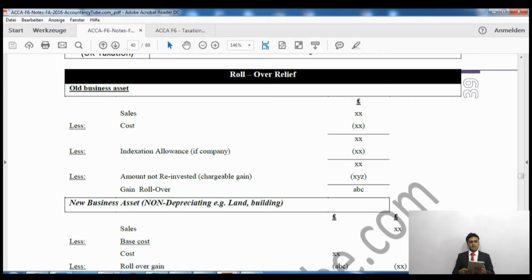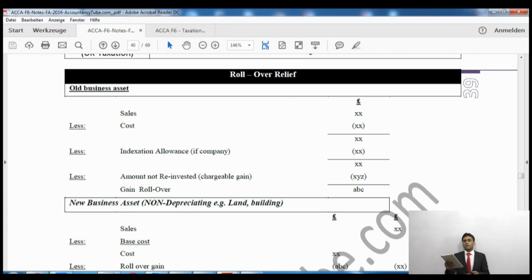So all of the gain which I have made on the old iPad, if I have made any gain, all of that gain will be deferred to a future period. So I won't have to pay any capital gains tax now. I will have to pay capital gains tax in the future.